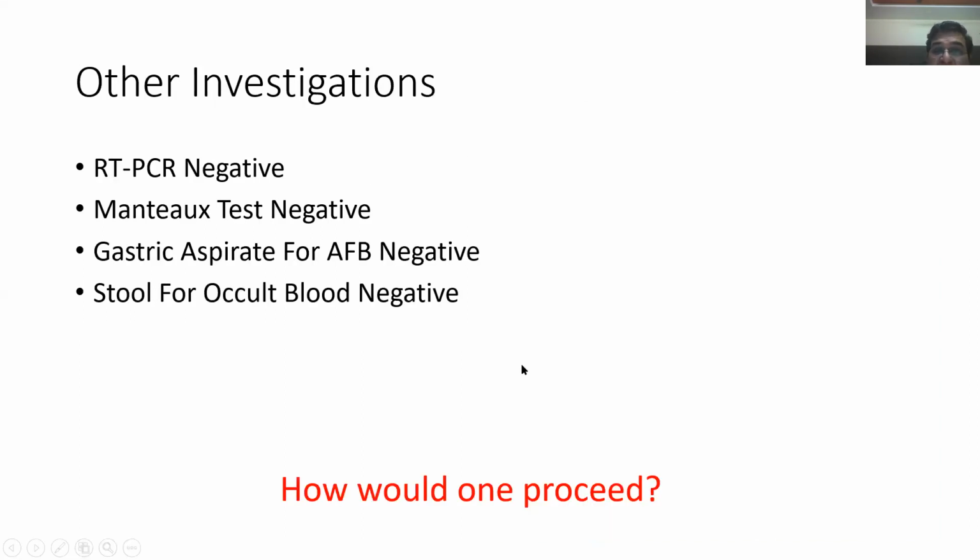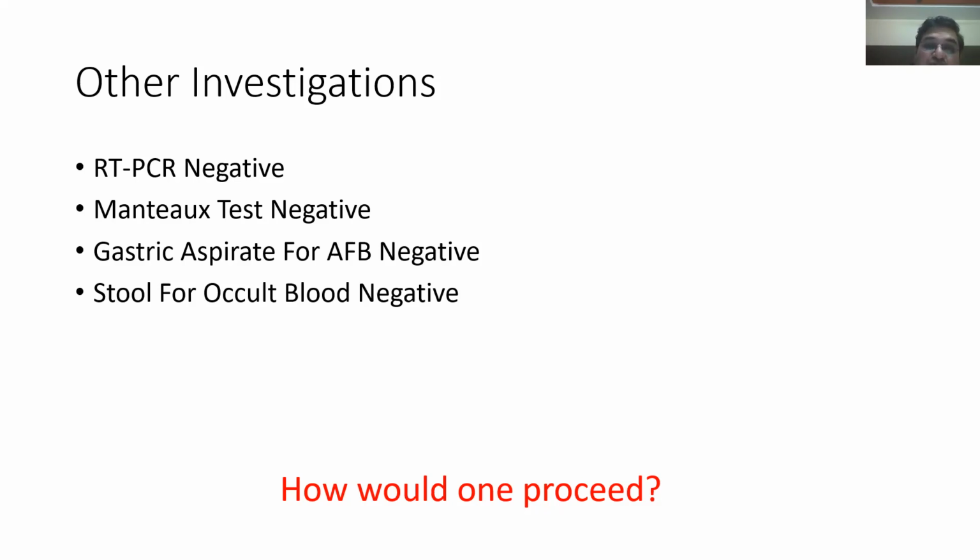This was the time when COVID had just started. So we had done his RT, his Mantoux test was negative, the gastric aspirate for AFB was negative, and the stool for occult blood was negative. The reason for doing stool for occult blood is that at the age of 8 months, this child's hemoglobin was 4.7. This was a child who was exclusively breastfed and was put on hematinics in the prior visits. We'll come to that a little later.